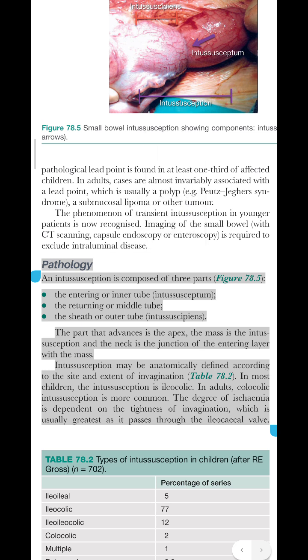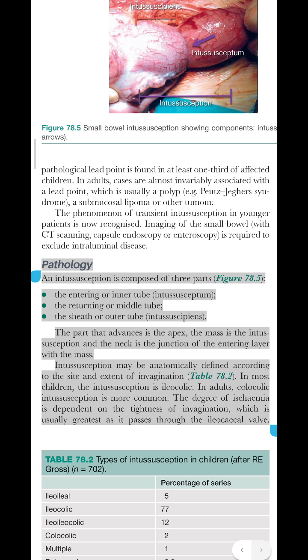Pathology. An intussusception is composed of three parts, figure 78.5: the entering or inner tube, intussusceptum; the returning or middle tube; the sheath or outer tube, intussuscipiens. The part that advances is the apex, the mass is the intussusception, and the neck is the junction of the entering layer with the mass.